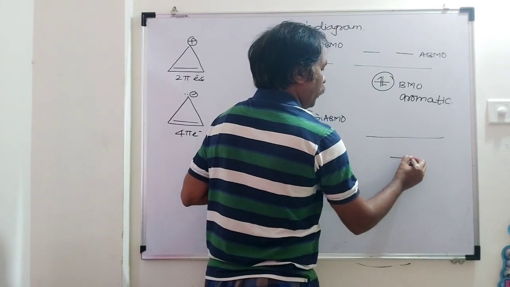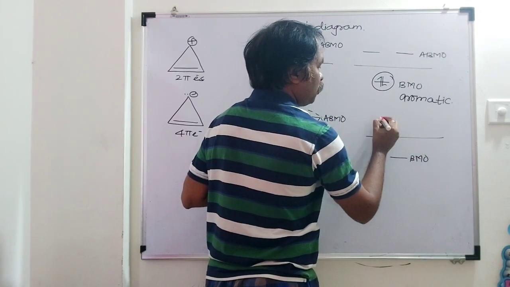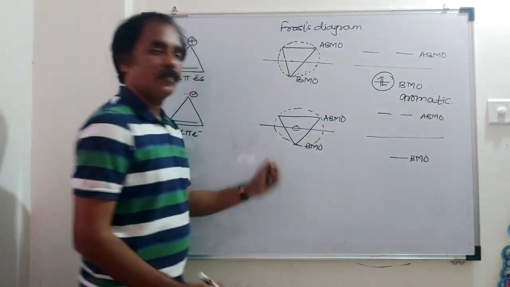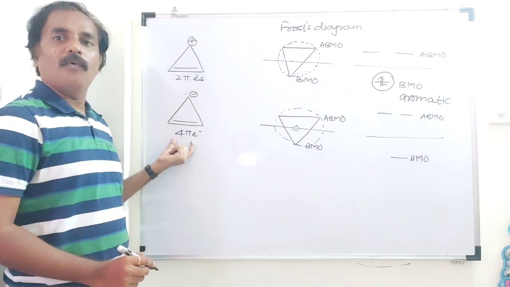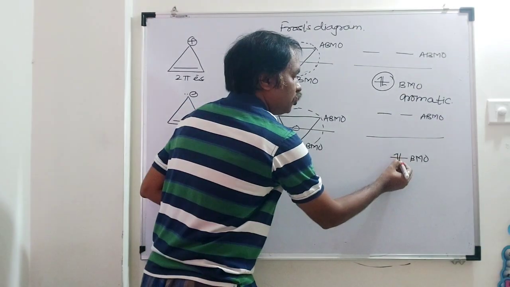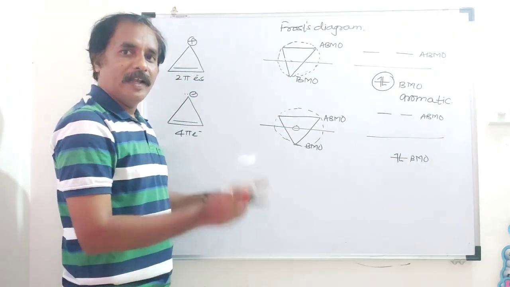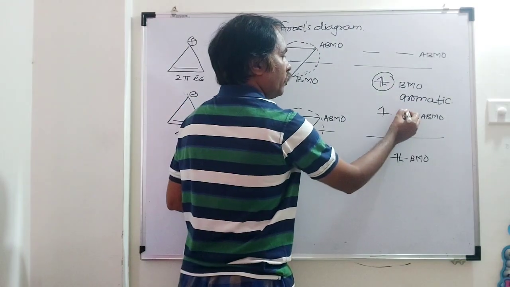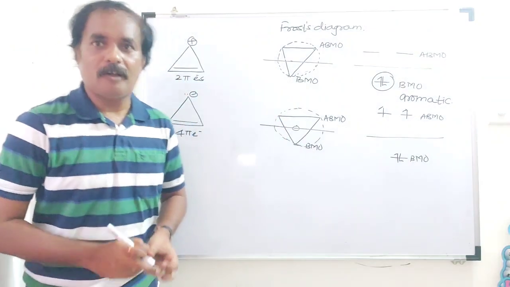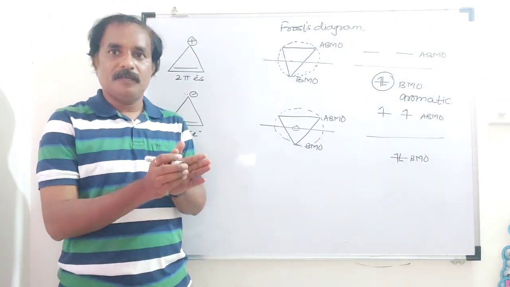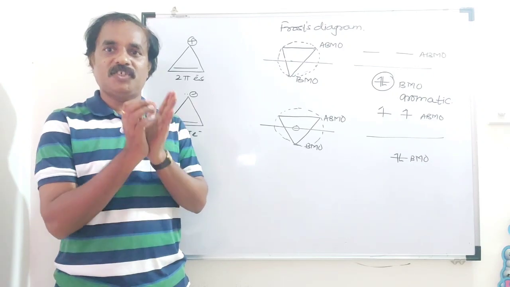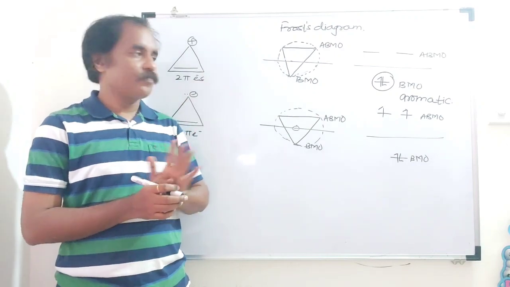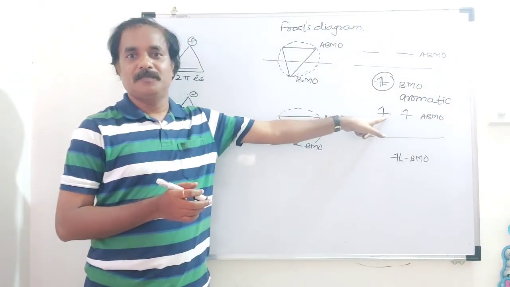Here it is one bonding molecular orbital, and these two are anti-bonding molecular orbitals. Total number of pi electrons is what? 4. 1, 2. Now the remaining electrons will enter the anti-bonding molecular orbitals, so here it is 1 and here it is 1, because molecular orbitals follow Hund's rule of maximum multiplicity. First each molecular orbital will be occupied by a single electron and then pairing takes place. So here these two are unpaired electrons.